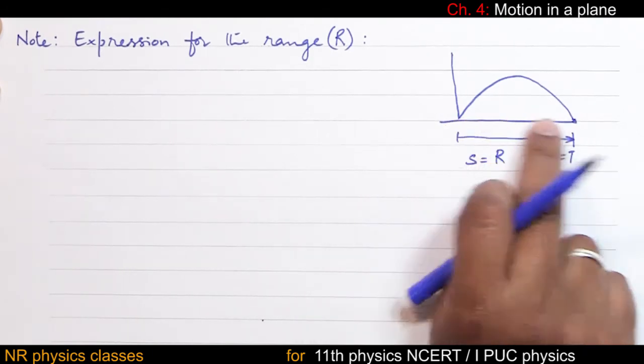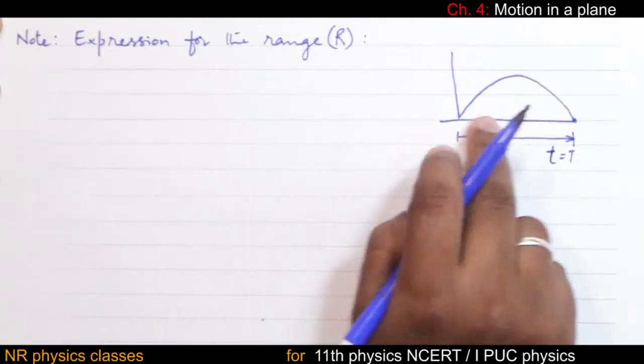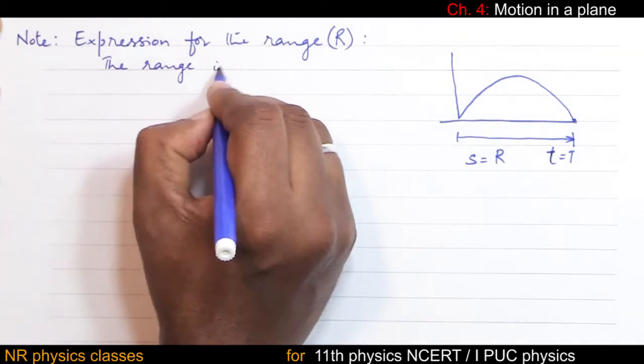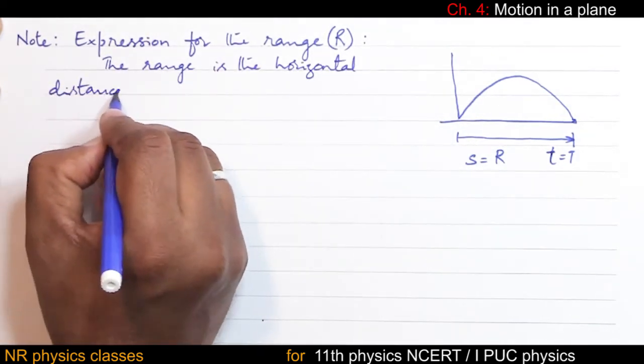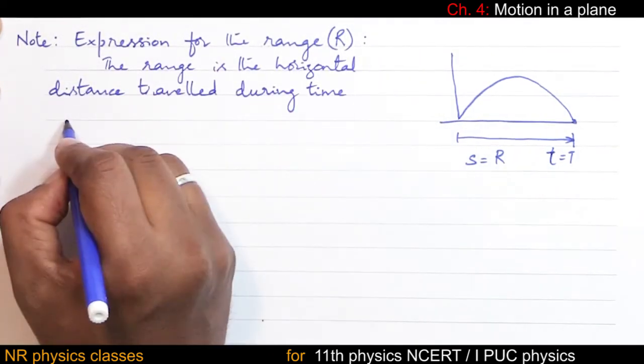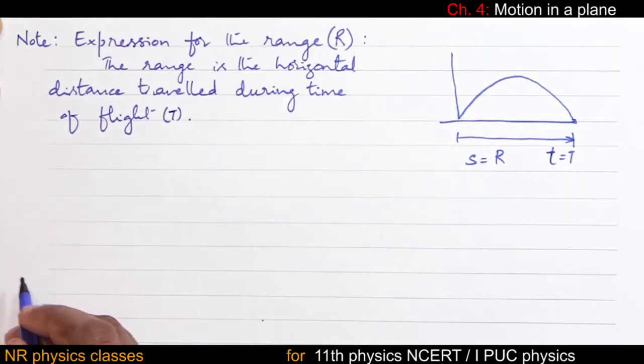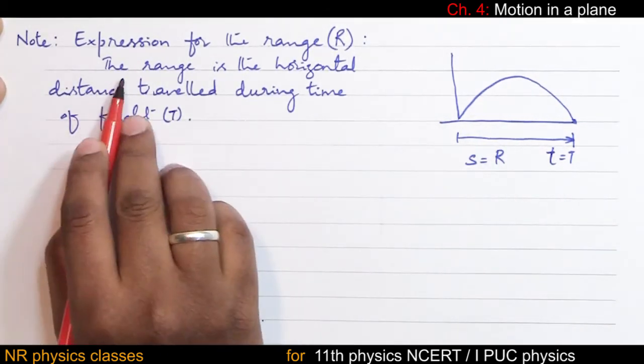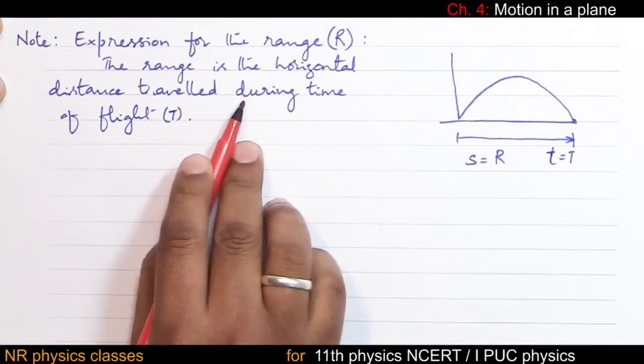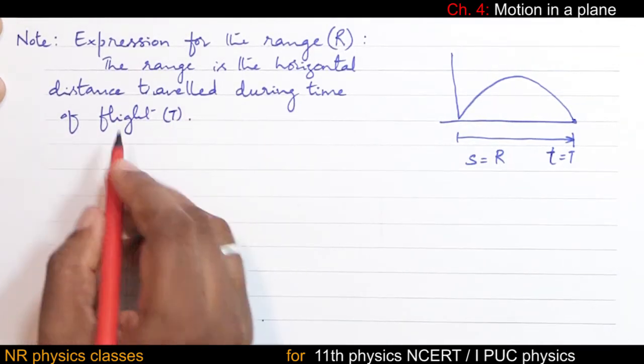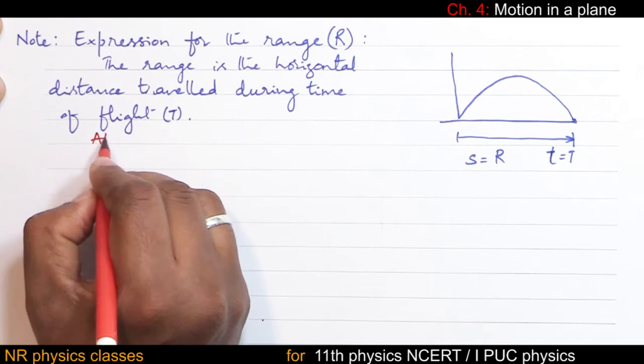This range is along the horizontal. So let me write. The range is the horizontal distance traveled during time of flight. So along the horizontal.